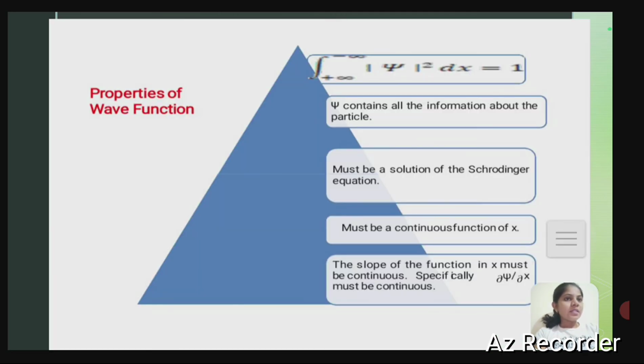Then we can see that the integral of psi square dx is equal to 1, where psi contains all the information about the particle. It must be a solution of the quadratic equation and must be a continuous function of x. Further, the slope of the function in x must be continuous.